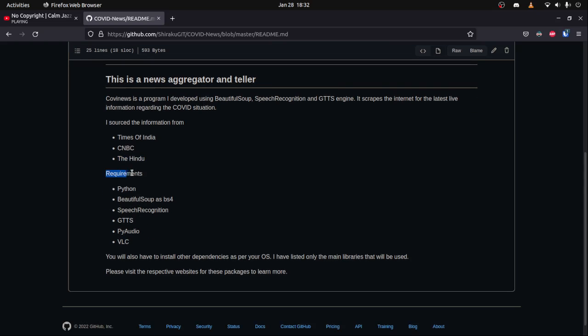And the requirements are Python, Beautiful Soup as BS4, speech recognition, GTTS, PyAudio, which is a part of speech recognition. So if you are going to be trying this program out, then you have to visit the website and install the dependencies as per the required program or other required library, and VLC for playing the audio. You could use play sound module, but I used VLC. I guess that was pretty stupid on my part, but anyway.